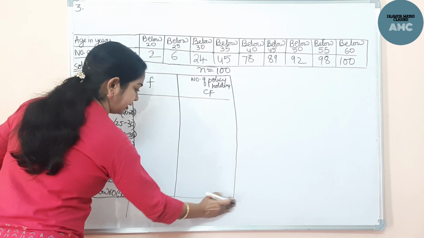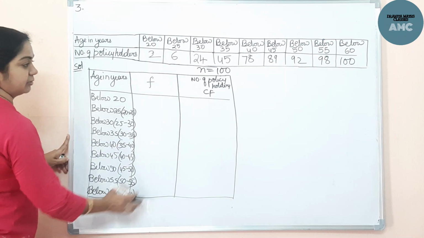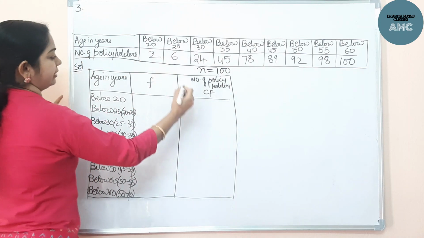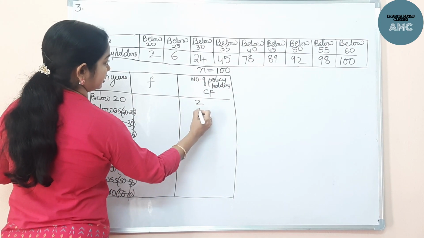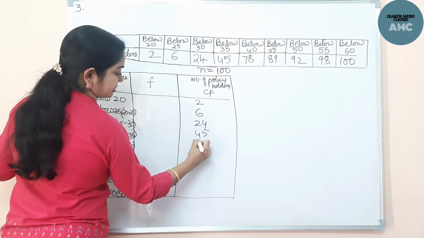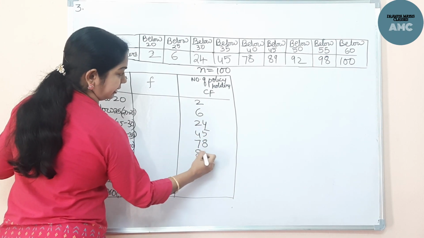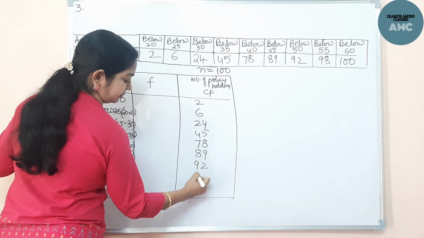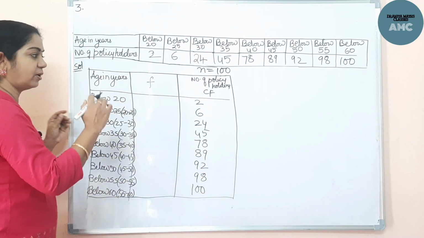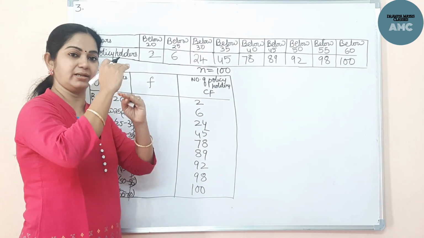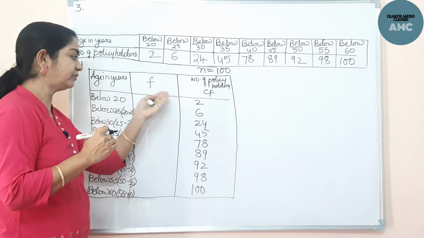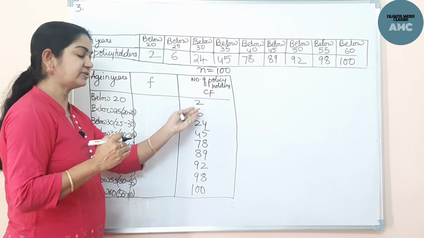Now given the values of CF, because the total policy holders are 100, I'll write 2, 6, 24, 45, 78, 89, 92, 98 and 100. Now how did we get the cumulative frequency? Just by adding one frequency at a time, we get the cumulative frequency. Now how do we get the frequencies? We have to subtract.